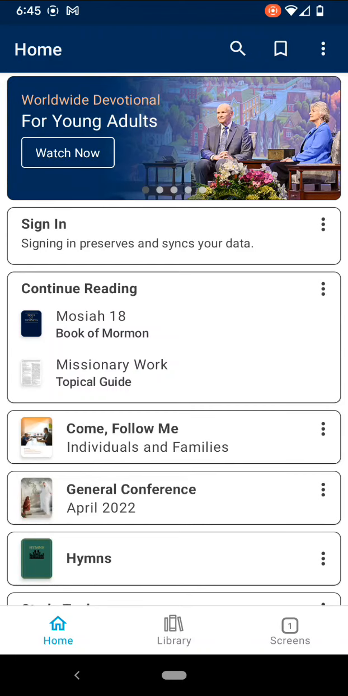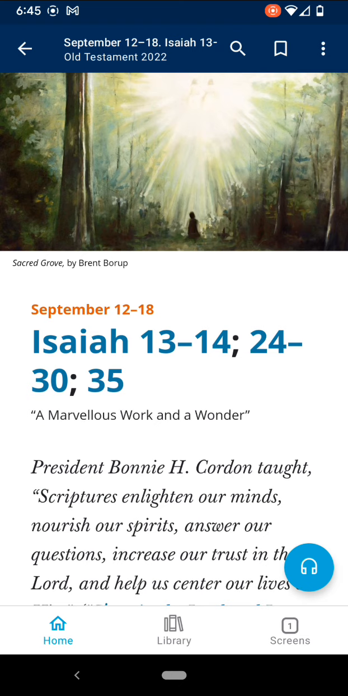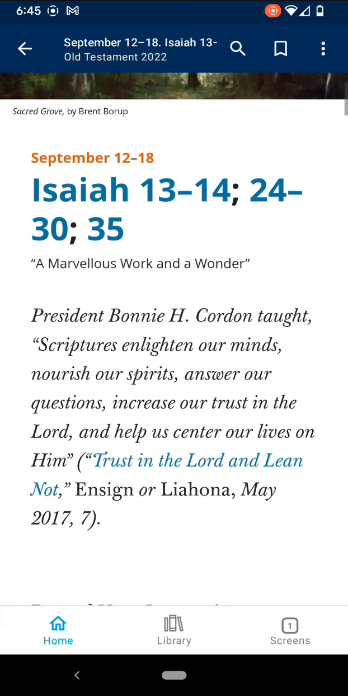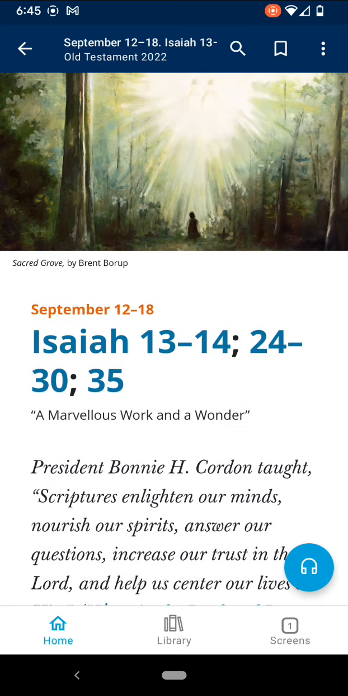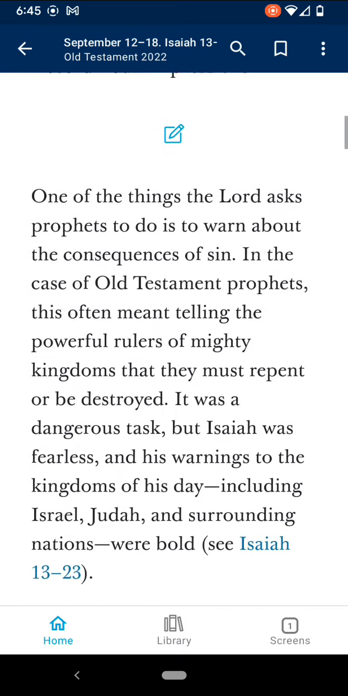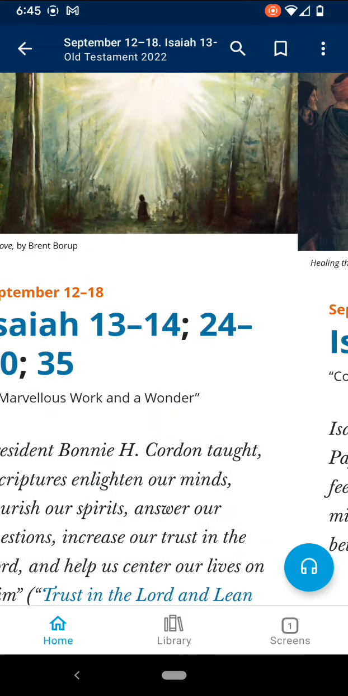Now I'll show you a couple other things that you can do here in the Gospel Library app. Come Follow Me is the resource put out by the church every year to guide our gospel study. There's a different lesson for every week of the year. This week, you can see the chapters are in Isaiah. I really encourage you to read through this, and each week there's a new lesson.